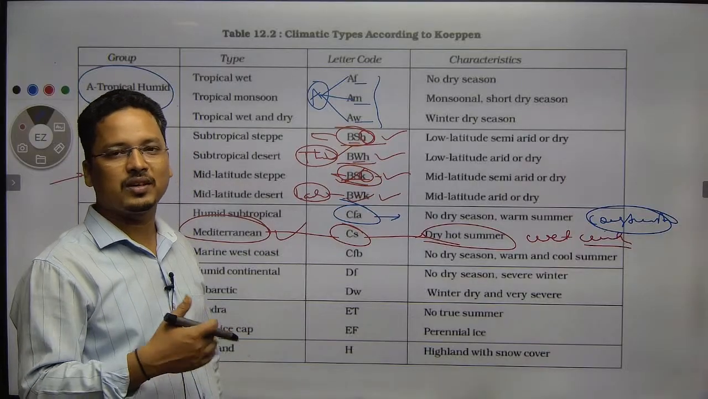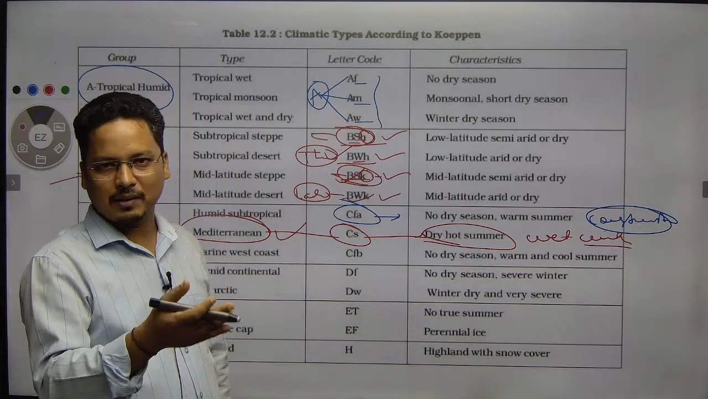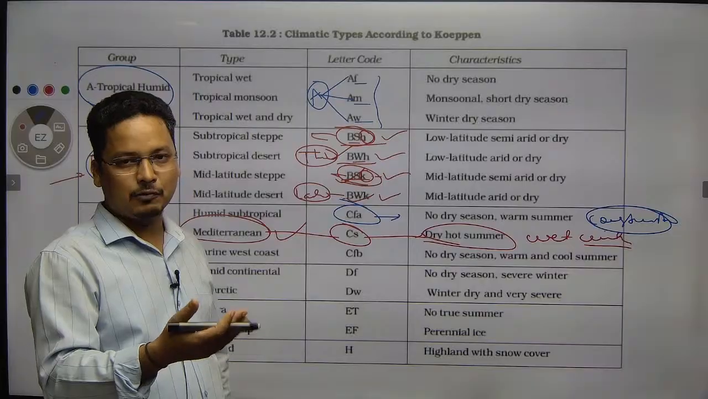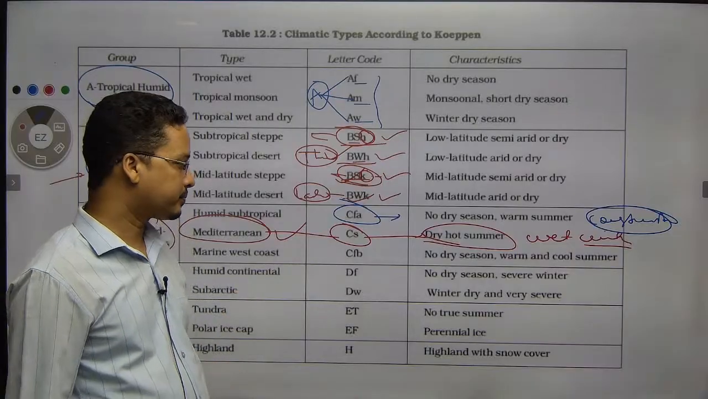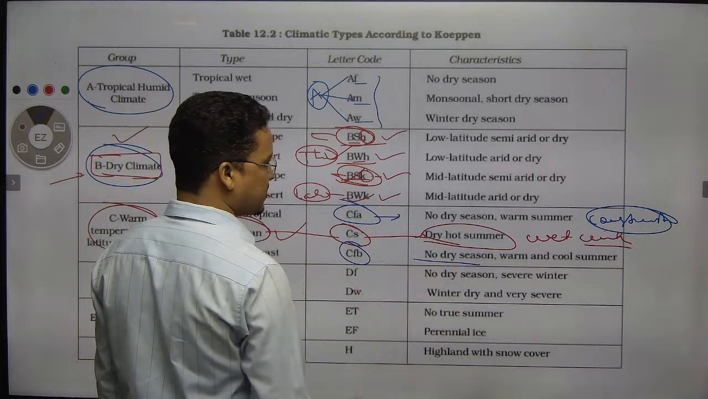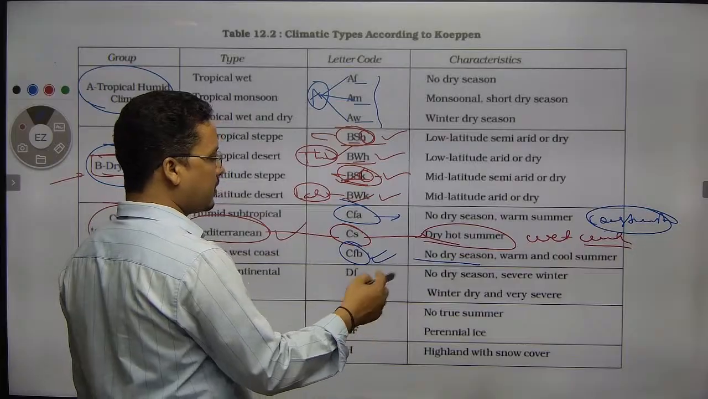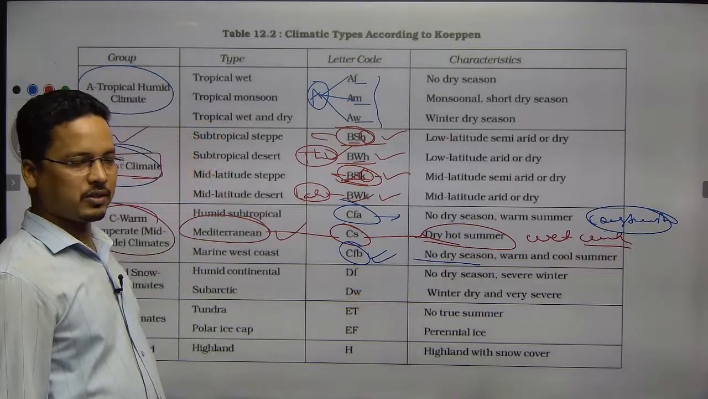So that is why the Western European climate is the best climate, rather than the Eastern European climate, which is a little harsh. In winter it would be harsh, right? So that would be there. Then CFB, no dry seasons, again warm and cool summer. So this is, we will say, like the British coast, all this coast will be there.